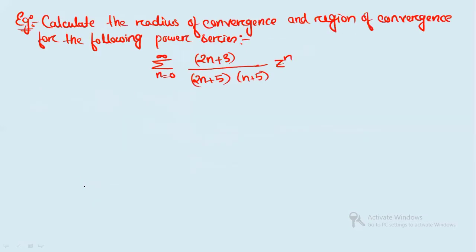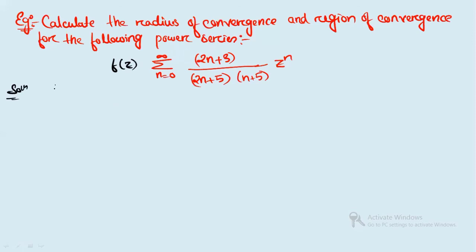Now let's solve one example. You have to calculate the radius of convergence and region of convergence for the following power series. So for this power series, you have to calculate the radius of convergence, that is R, and also the region. Clear? First of all, we are given this function f(z).